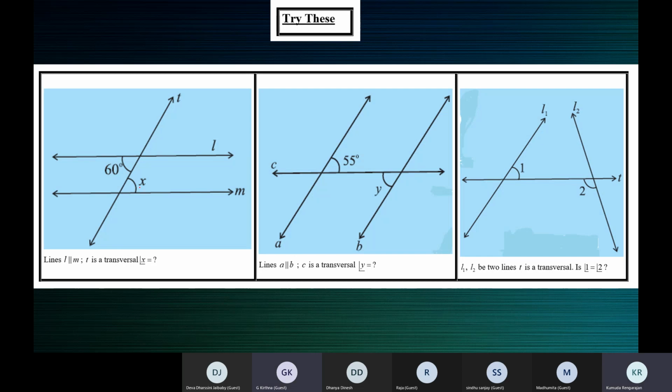What kind of angles are X and 60? Co-interior angle or alternate interior angle, ma'am? Co-interior. No, alternate interior angles. Yeah, ma'am. Okay. Are the lines parallel?